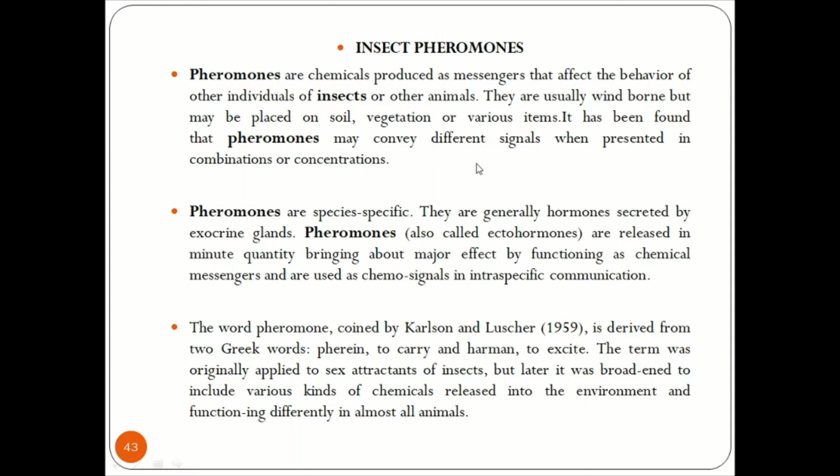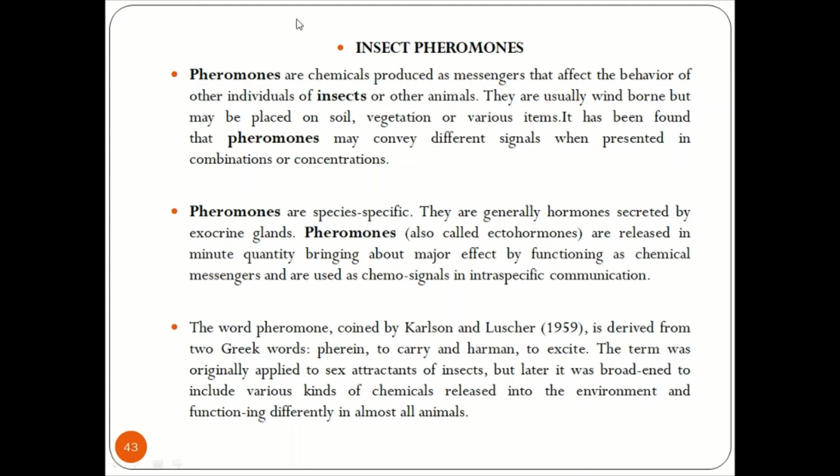Now, when we say there are insect pheromones, we can see in a colony of insects, like for example bees or ants, there is a queen bee, there are worker bees, and there are male bees. Now these have some controlling mechanism. This controlling mechanism comes because of the presence of insect pheromones only.